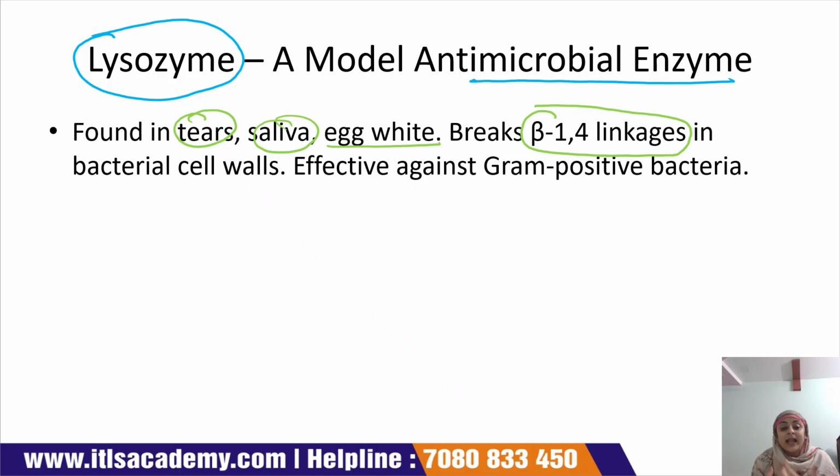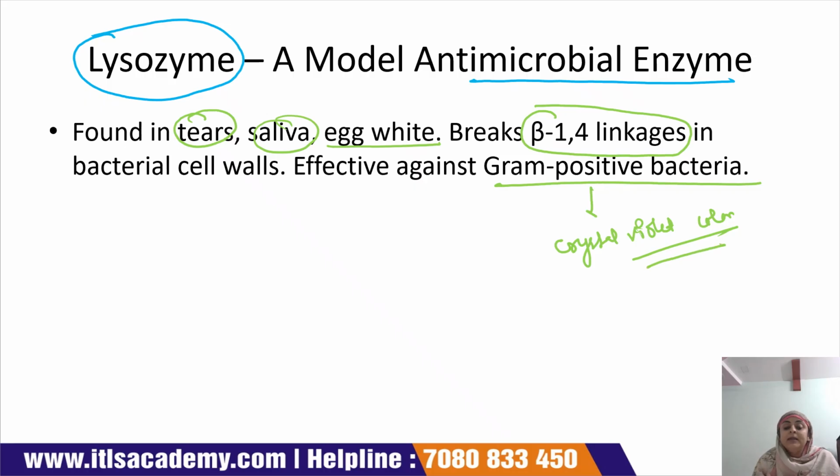Okay, so lysozyme attacks the beta 1,4 linkage in the bacterial cell wall and destroys it. It is effective against gram positive bacteria. Gram positive bacteria means that when we do gram staining, it gives a crystal violet color when we perform that gram staining.